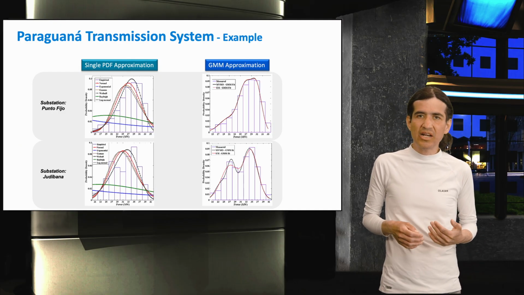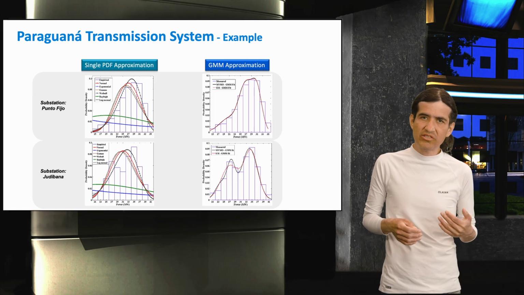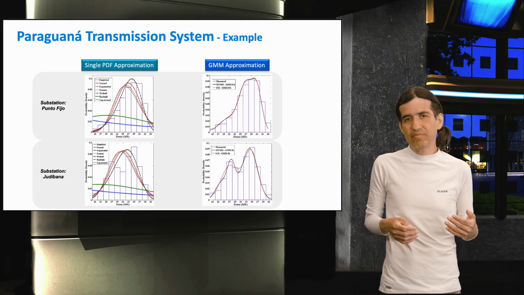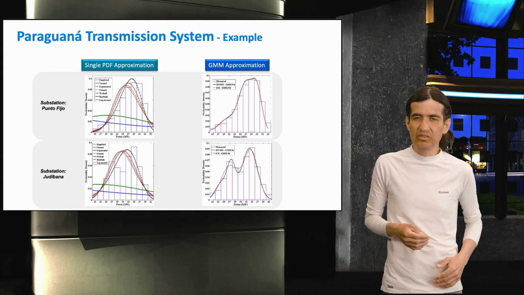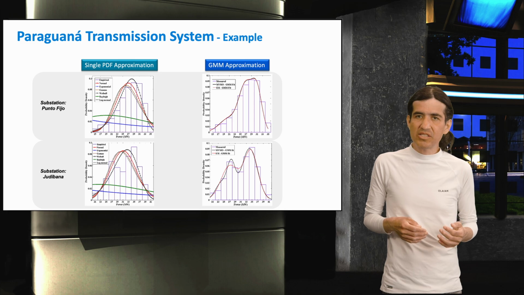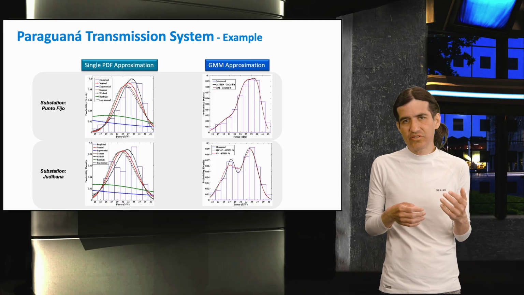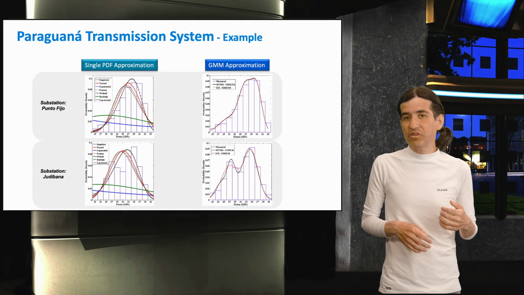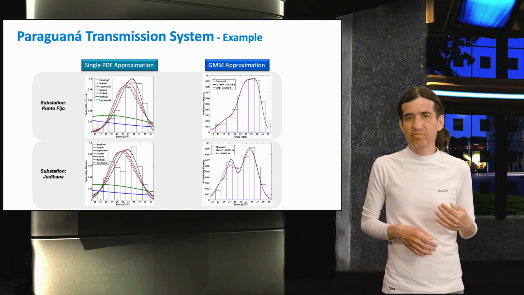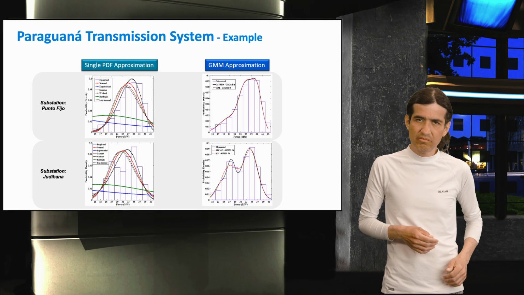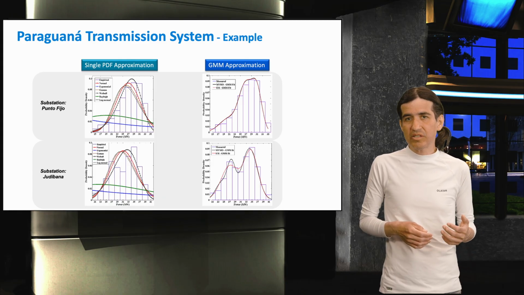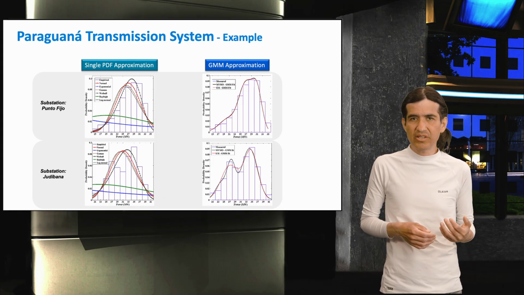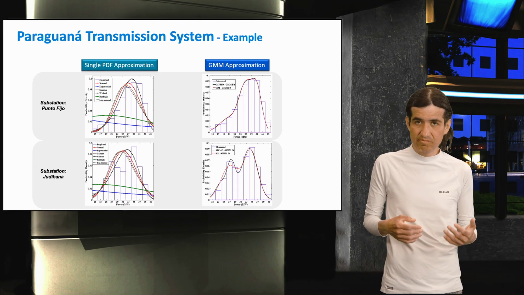Note that using a Gaussian mixture model instead of a single Gaussian distribution offers a clear advantage when modeling demand variability at substations like Judibana and Punto Fijo. These systems are influenced by diverse overlapping factors, such as industrial activity, residential usage patterns, tourism fluctuations, and operational irregularities, resulting in non-uniform and multimodal demand profiles. A single Gaussian, with its assumption of symmetry and single peak, cannot adequately capture these complexities.